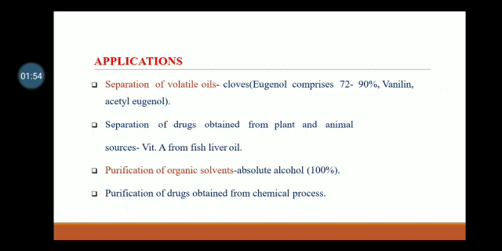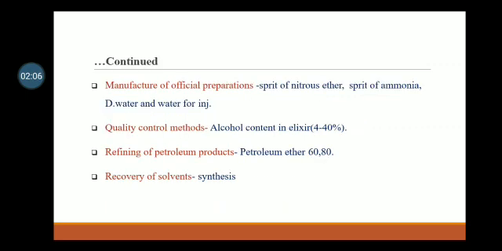Then purification of organic solvents like absolute alcohol, 100%. Then purification of drugs obtained from chemical process. Then manufacture of official preparations like spirit of nitrous ether, spirit of ammonia, distilled water and water for injection.